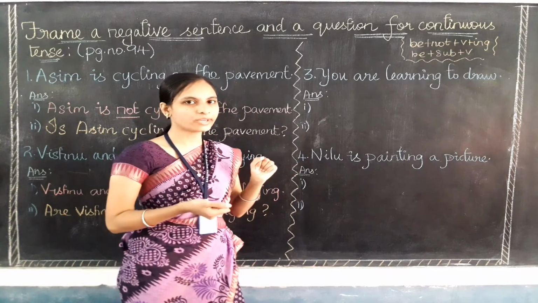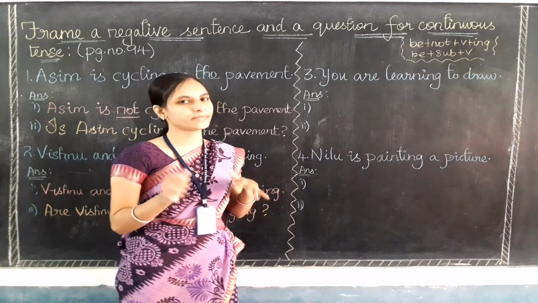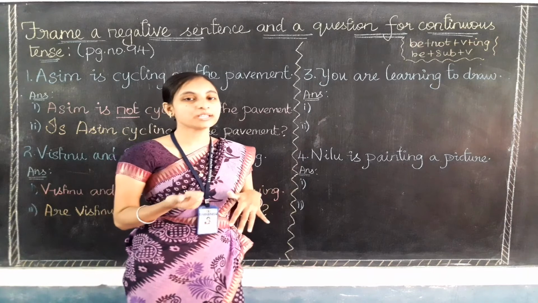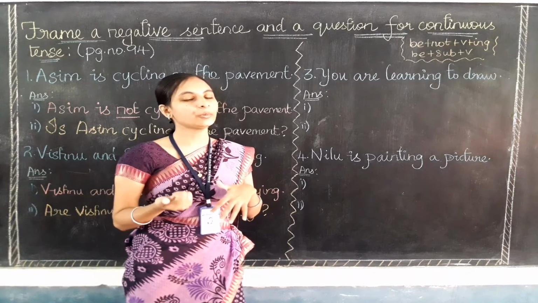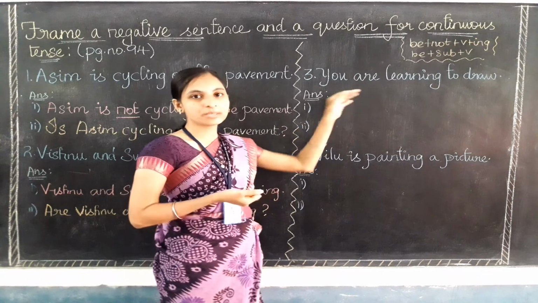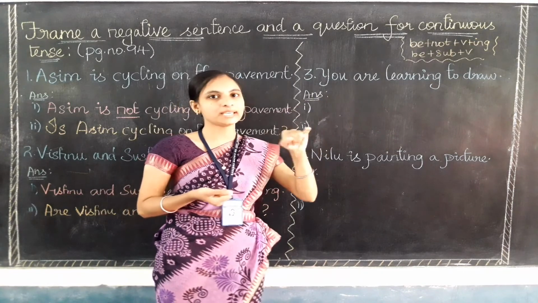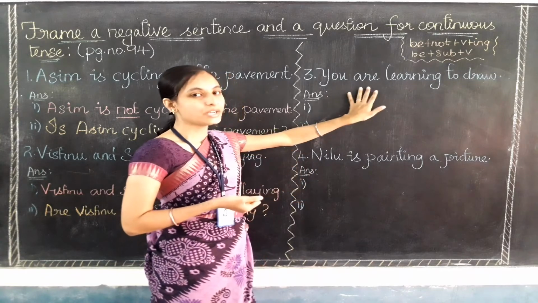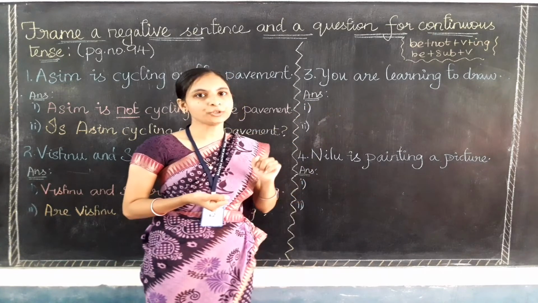That is the meaning, okay? So what do I need to make? Yes, I need to make a negative sentence. For making a negative sentence, what do I need to add? I need to add not after the be form verb. Here, which is the be form verb? Can you see any is, am, are or was, were verbs? Yes, there is are. So after are, I need to put not.